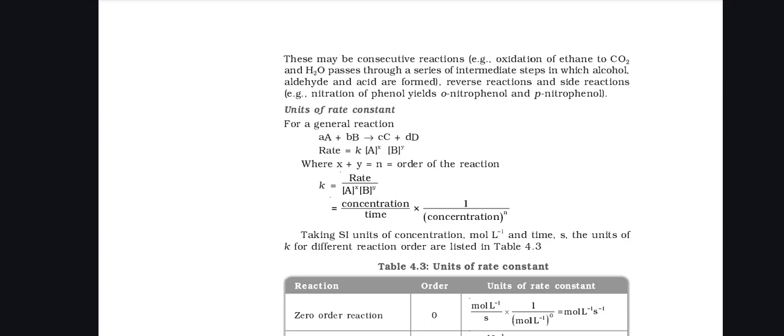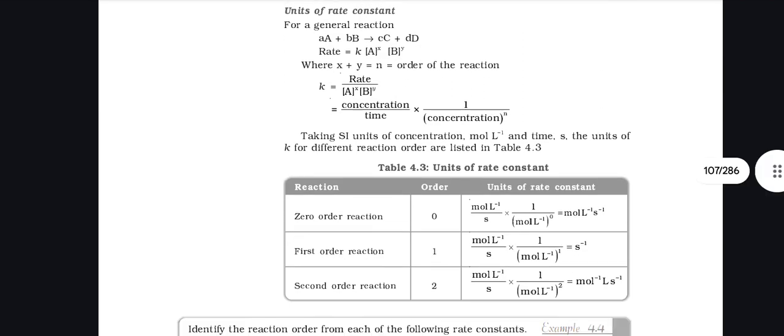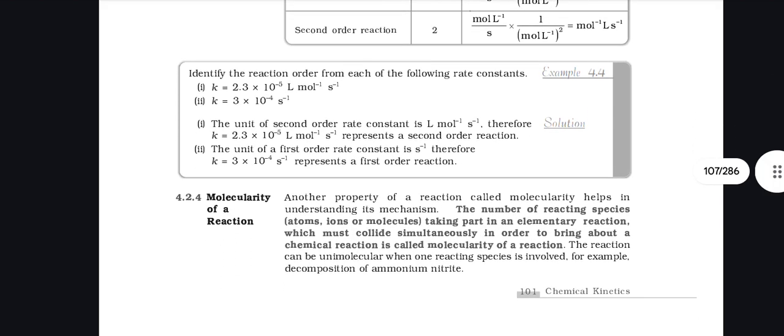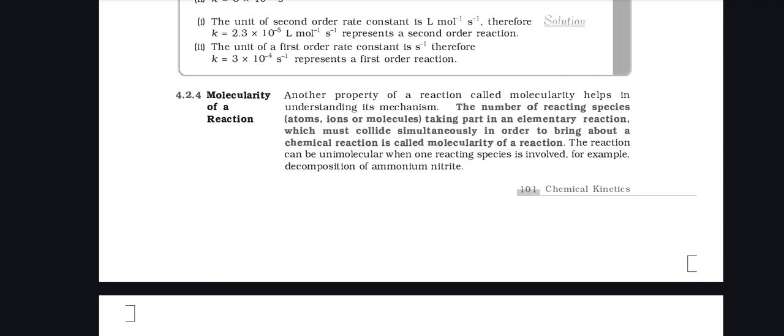Unit of rate constant. For a general reaction, where x plus y equals n, the order of a reaction, taking SI unit of concentration as mole per liter and time as the unit, the units of k for different reaction orders are listed in table 4.3 as shown. Another property of a reaction called molecularity helps in understanding its mechanism. The number of reacting species, atoms, ions or molecules taking part in an elementary reaction, which must collide simultaneously in order to bring about a chemical reaction, is called the molecularity of a reaction.